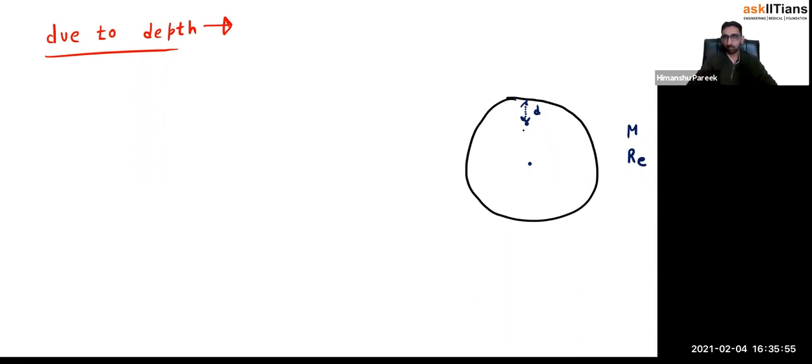So can you calculate what will be this distance, guys? If I call it small r, what will be the value of small r? Think about it. So depth is d, total this length is Re. So if you subtract d from Re, what will I be getting? The small r. Don't get confused, very simple.